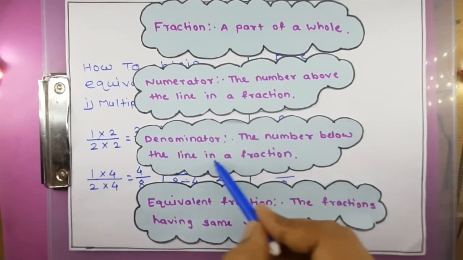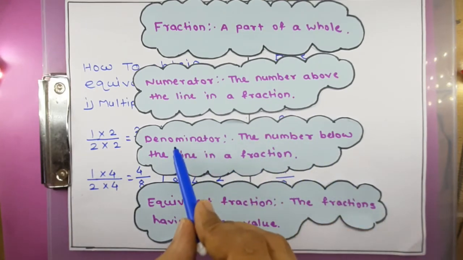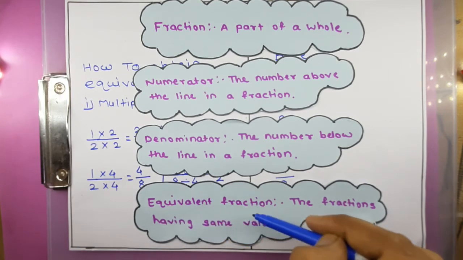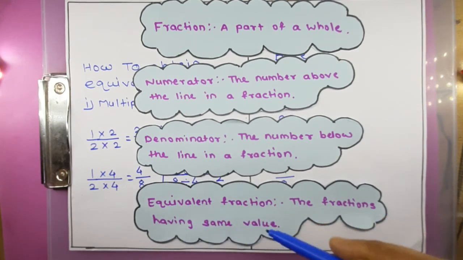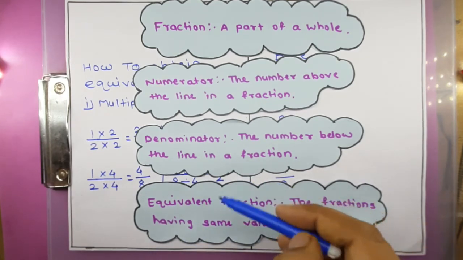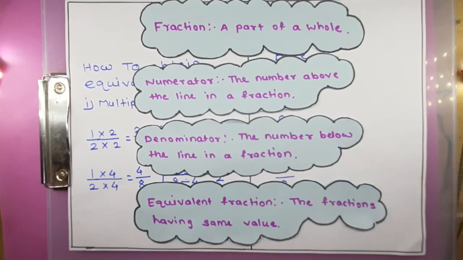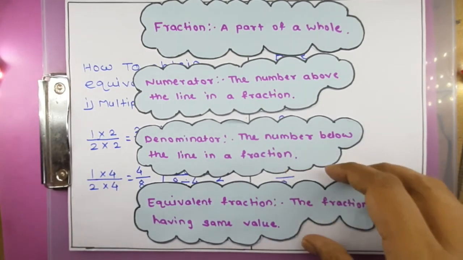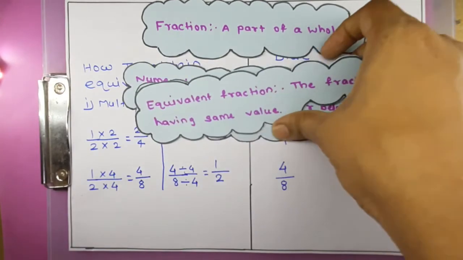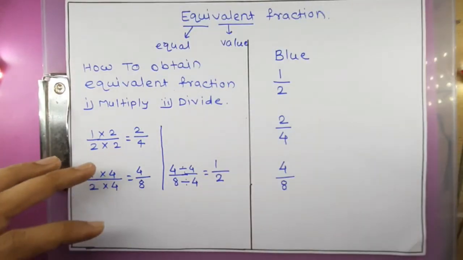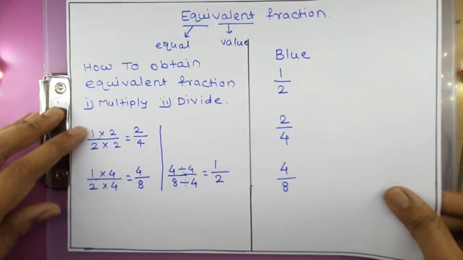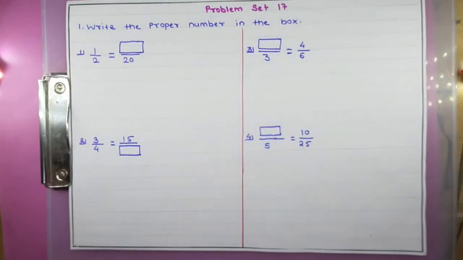The number below the line in a fraction is called the denominator. And the fractions having the same value are called equivalent fractions. So I hope you have understood. Next we will try to solve some numericals based on that.